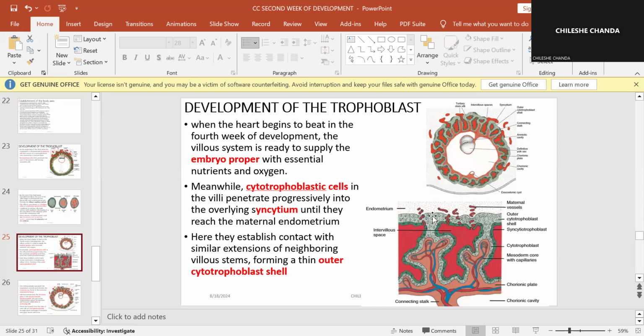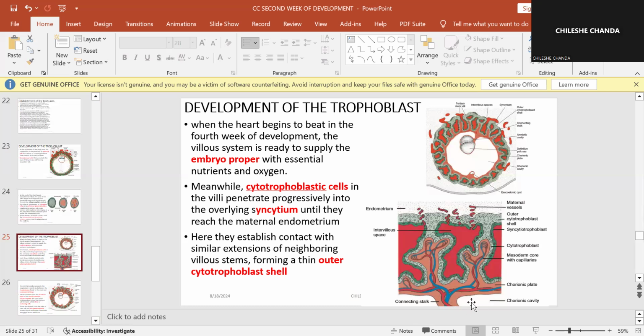Once they reach it, they spread, and these cells meet with cytotrophoblastic cells from the other villi, completing the whole circle. This is what is known as the cytotrophoblastic shell. This is the connecting stalk, the future umbilical cord.